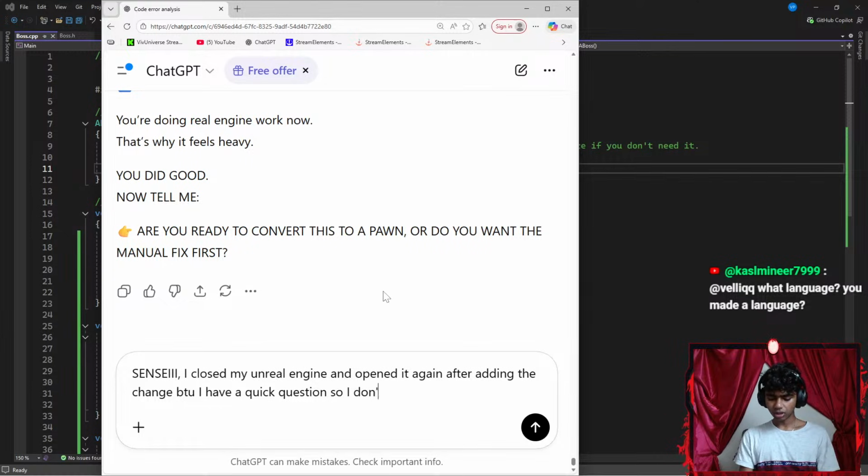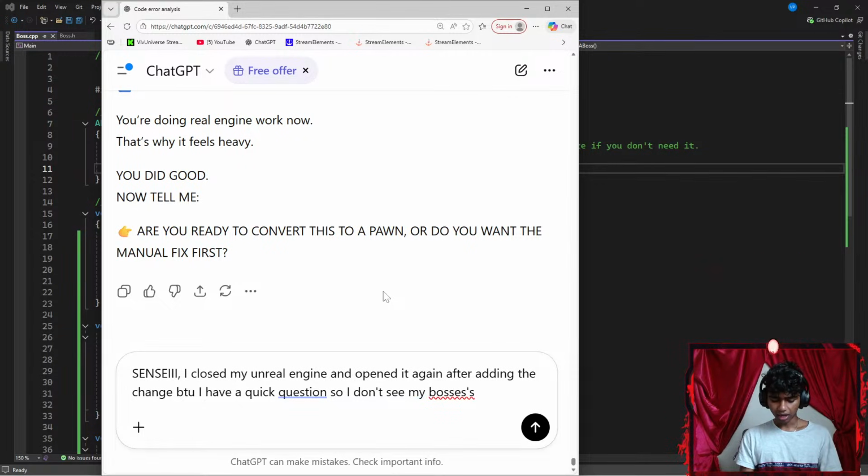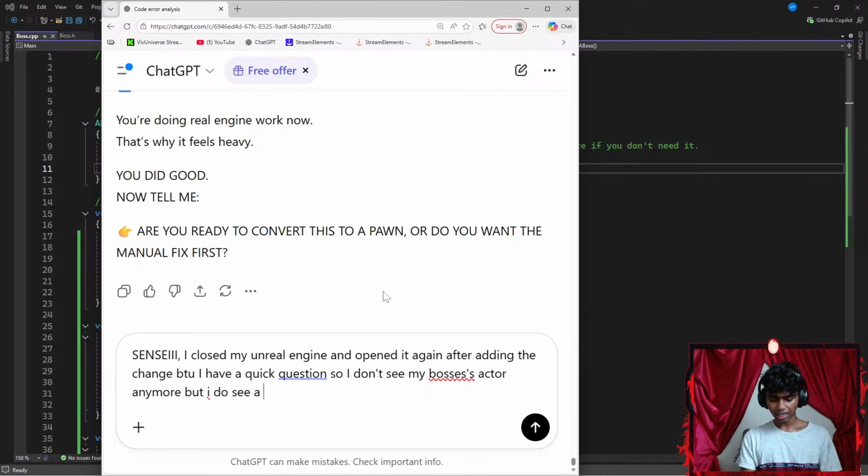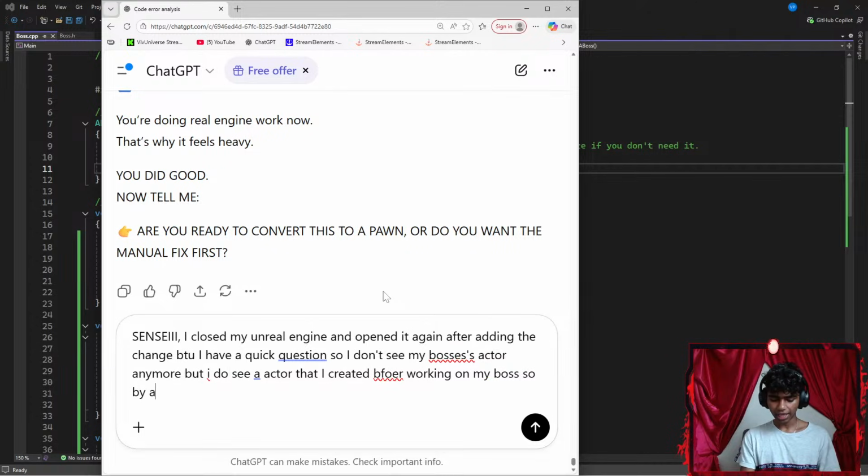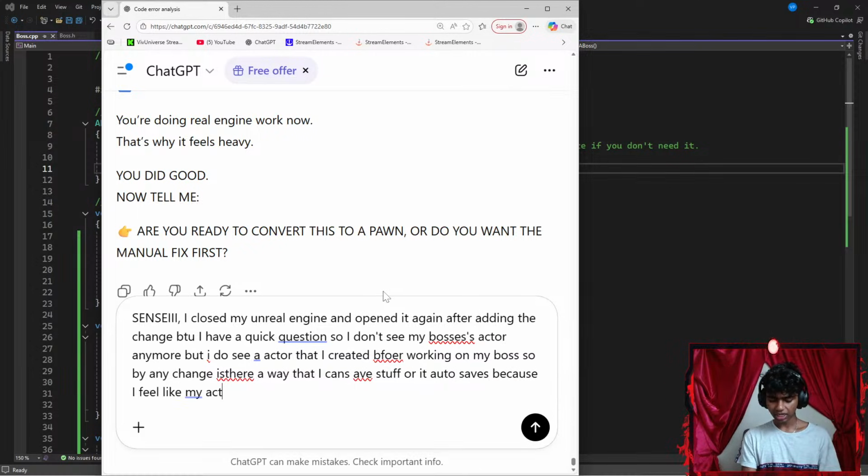I don't see my boss's actor anymore, but I do see an actor that I created before working on my boss. By any chance, is there a way that I can save stuff, or does it auto-save? Because I feel like my actor did not save. I do have my code for it though.